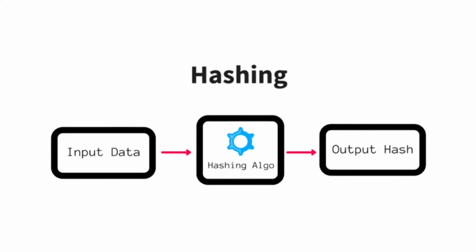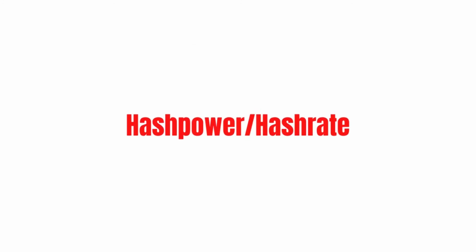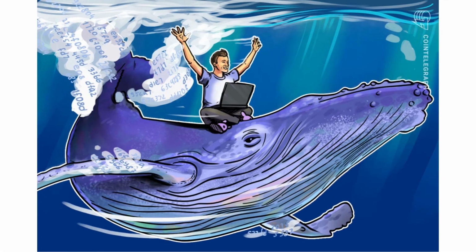Hash. Just a random looking string of characters that has been mixed by an algorithm that encrypts the original data so that no one can know the data without a private key. Every cryptocurrency's security is built on this foundation. Hashpower/Hashrate. A Bitcoin mining system's hash production capacity. This is a very important metric because it is directly proportional to the number of coins you can mine. Whale. Only investors with huge capital, usually from a few tens of millions to a few hundred million USD, have the ability to manipulate the market.